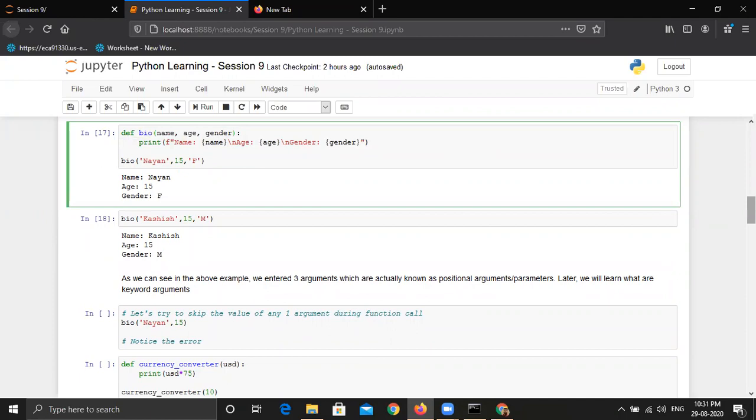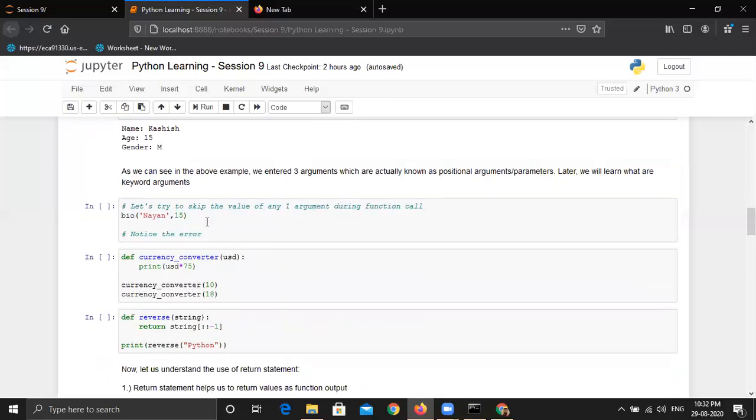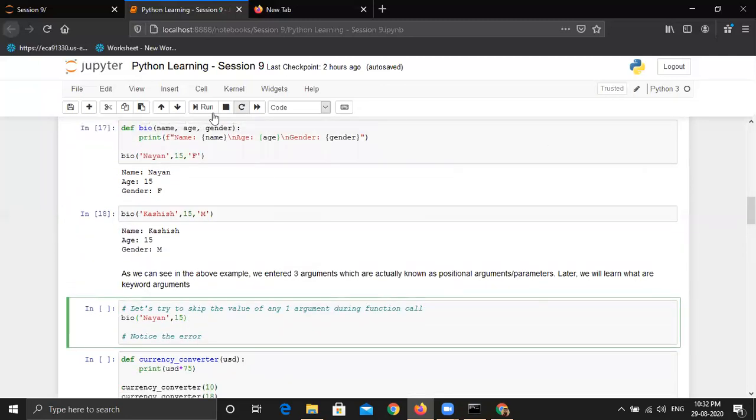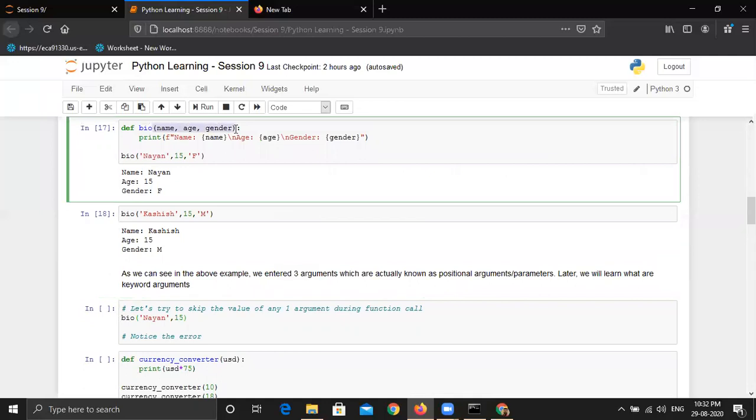But even when I pass 2 values, suppose I'm passing name and then age, but I'm skipping gender, can anyone tell me will it work or not? In this example, suppose I'm just passing name and age but not gender, will it work or not? No, it won't work. It will not work because there are 3 arguments in the function: name, age and gender. So we have to give the values of each of them, otherwise it will give an error.